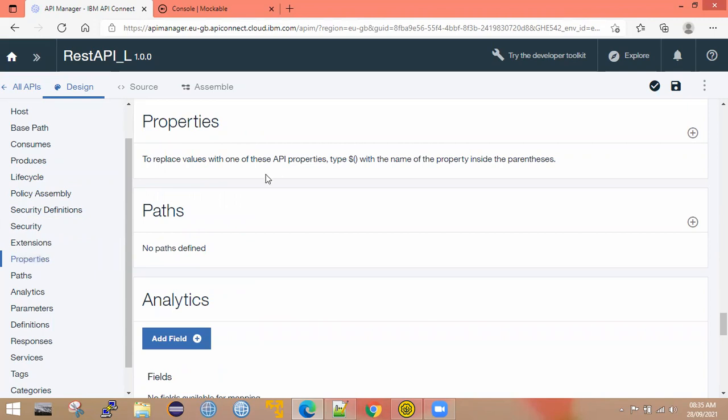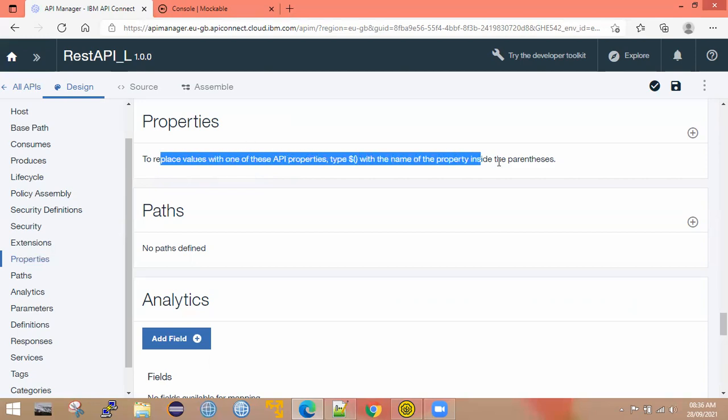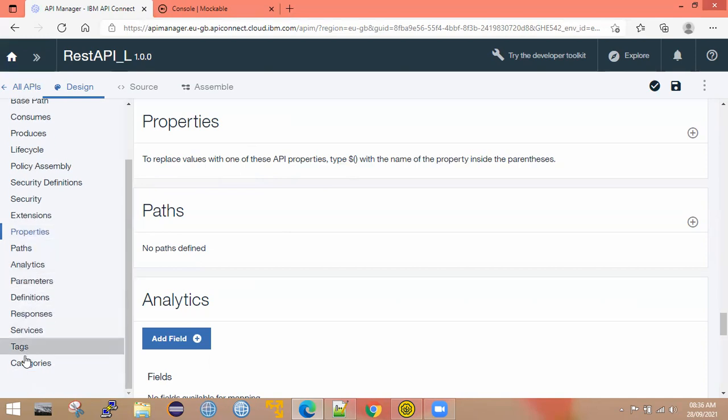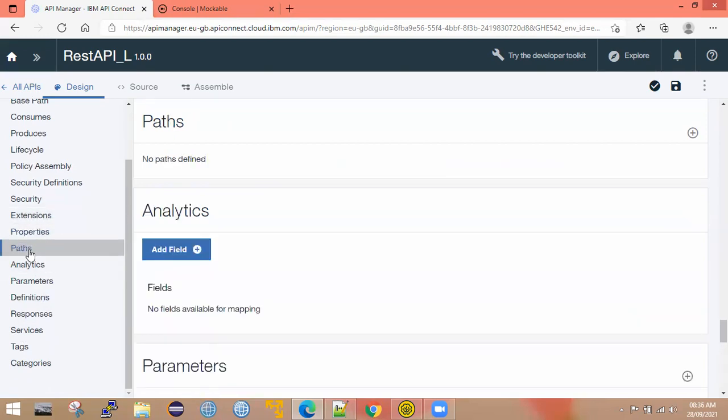Properties are similar to what you know from IIB, where you create a UDP, user defined property, as an external variable. Those are runtime properties, right? In your BAR you can change those values when you are deploying. These properties are similar to the UDP variables in IIB. I will discuss them later. Analytics, all this I will explain when the time comes. But as of now the important thing is paths.